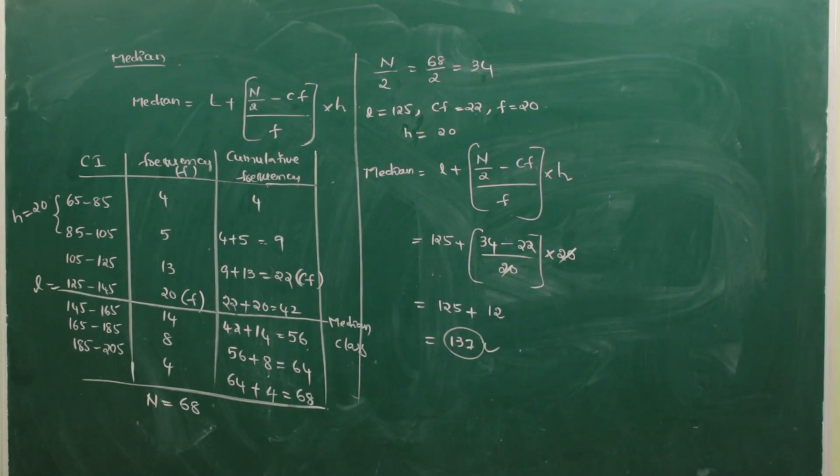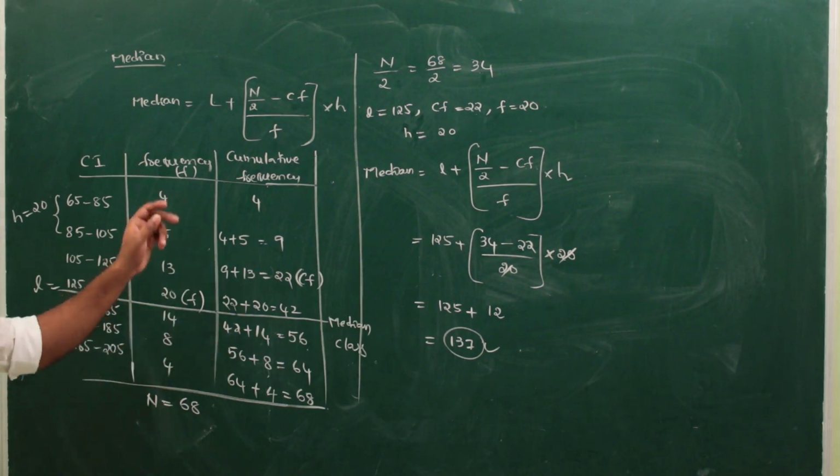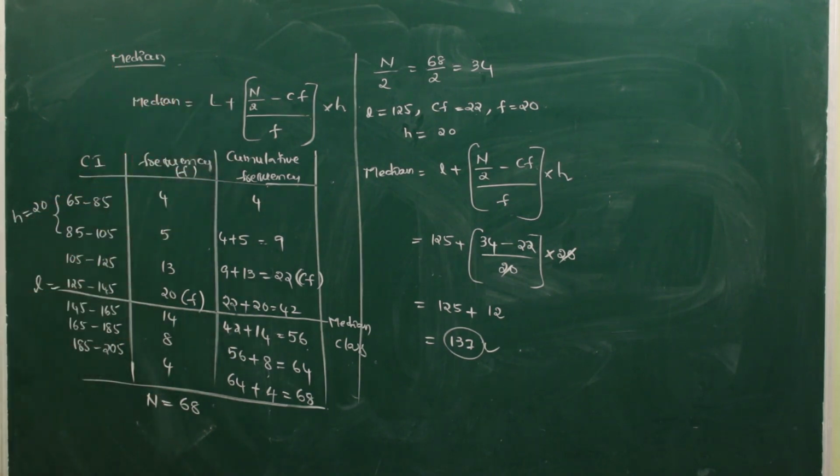So like this we find the median of the given data by using the formula L plus N by 2 minus CF by F into H. So this formula is very important. They will ask that one for 2 marks in the examination.